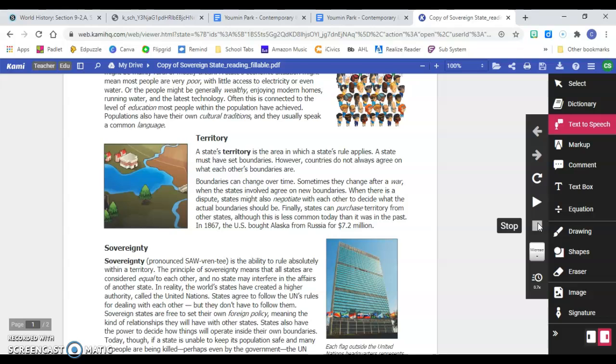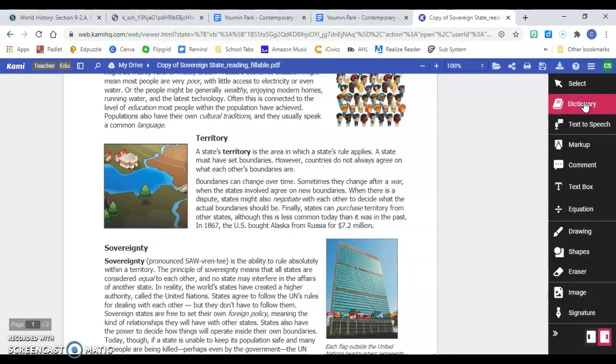So hopefully you heard a little bit of a snippet of how we'll read and slow it down, but that should really help you guys understand what is going on in these texts. Or if you just are like me and there's a word that you don't know, but you want to make sure that you understand how it's said, you can just click on that one part and it will read it aloud to you. So hopefully that will help you guys. Don't forget about the dictionary function as well.